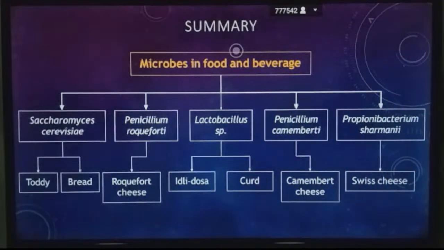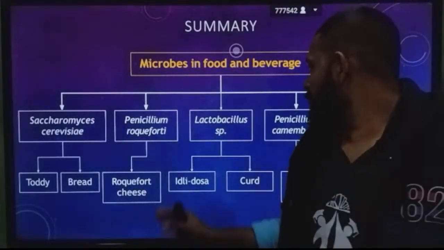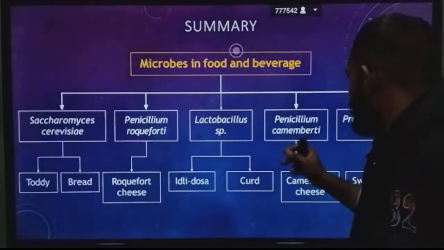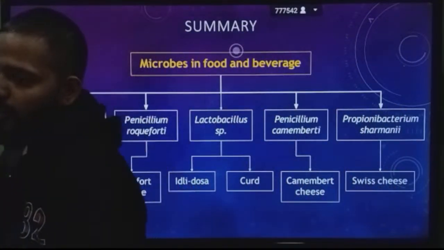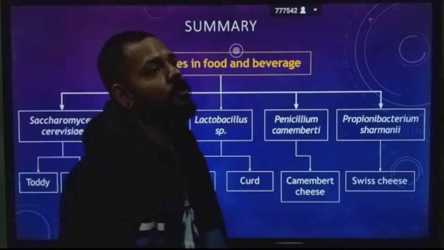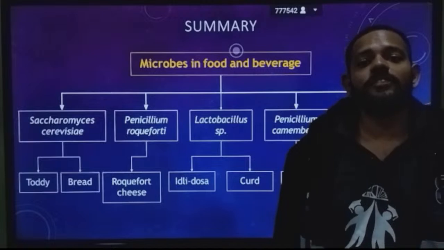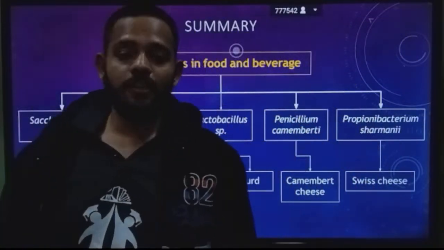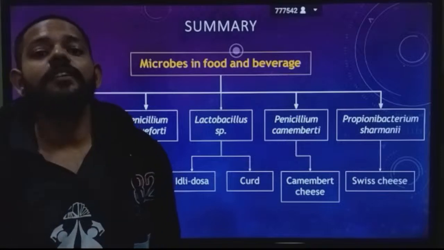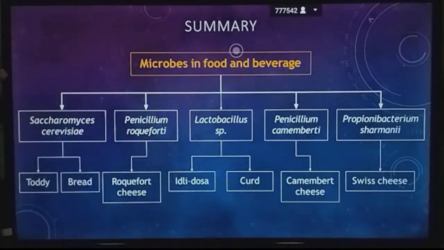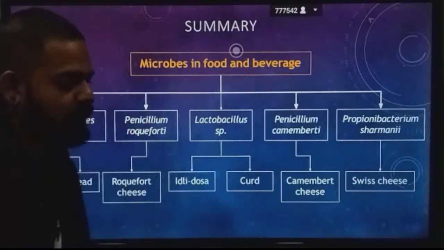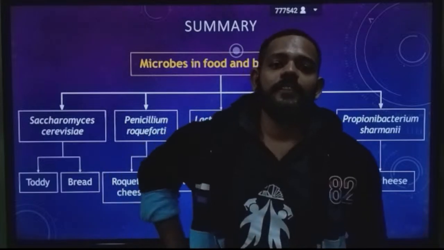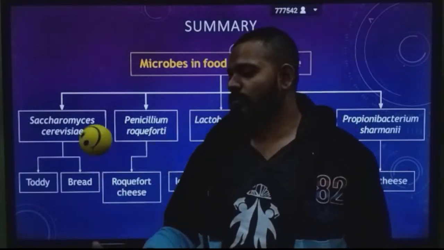Third one is Lactobacillus acidophilus, which deals with idli, dosa and curd, and Penicillium camemberti with Camembert cheese, and Propionibacterium shermanii with Swiss cheese, and Penicillium roqueforti with Roquefort cheese.